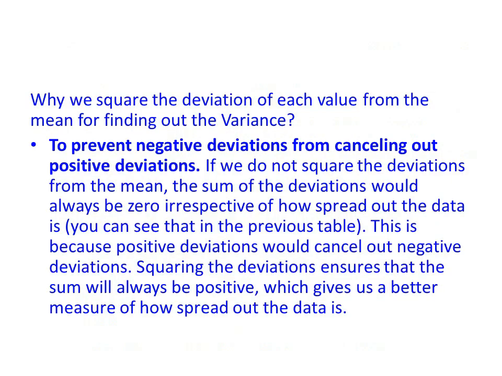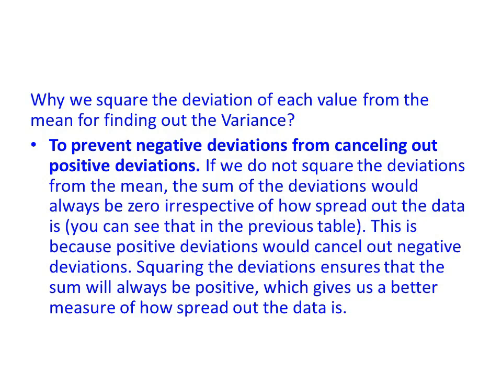Why do we square the deviation of each value from the mean for finding out the variance? To prevent negative deviations from cancelling out positive deviations. If we do not square the deviations from the mean, the sum of the deviations would always be 0 irrespective of how spread out the data is. You can see that in the previous table. This is because positive deviations would cancel out negative deviations. Squaring the deviations ensures that the sum will always be positive, which gives us a better measure of how spread out the data is.